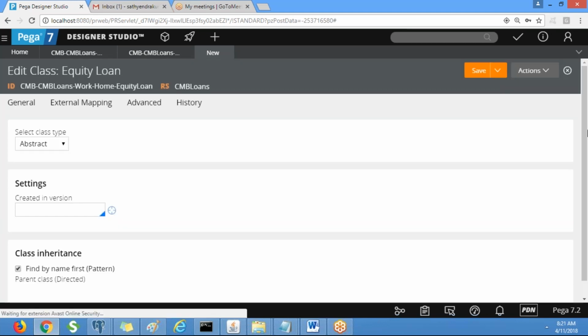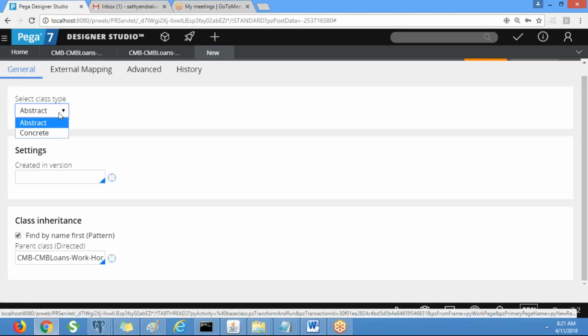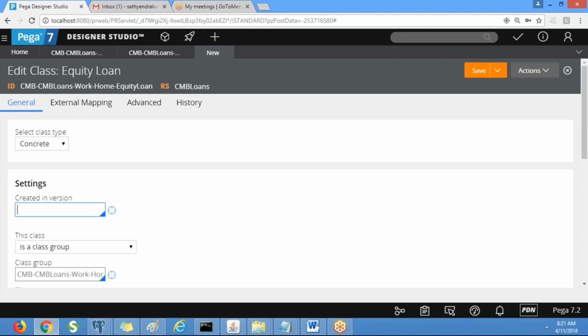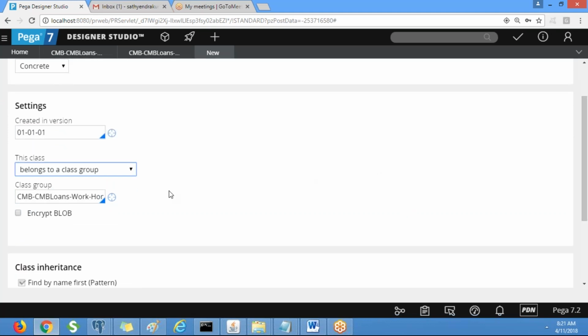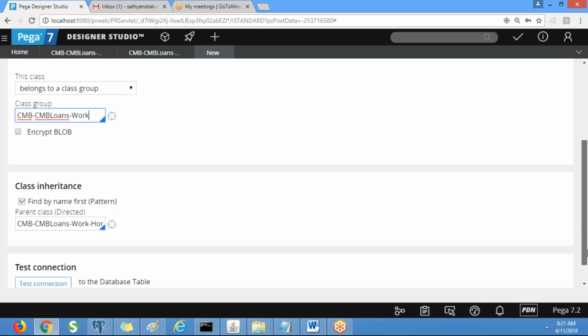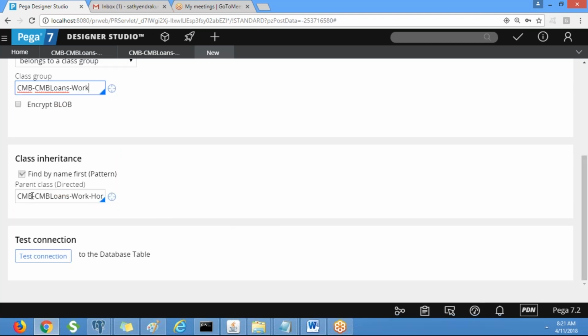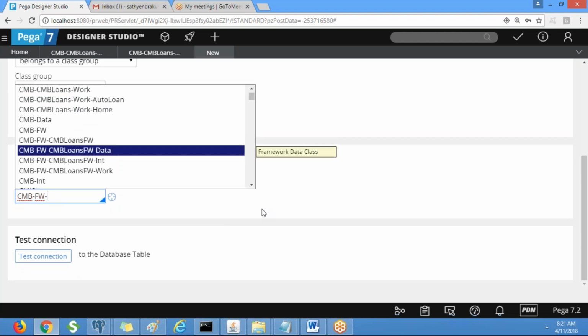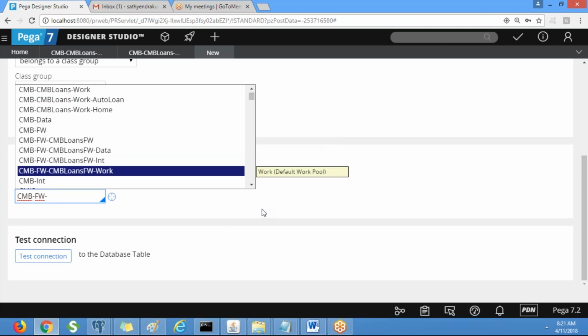Create, and it is a concrete, and it is also belongs to a class group, and select the class group name. Yeah. Then the class. There is another group is also there belongs to class group. Another one is that does not belongs to the group. What is that? All the data classes doesn't belong to class group.